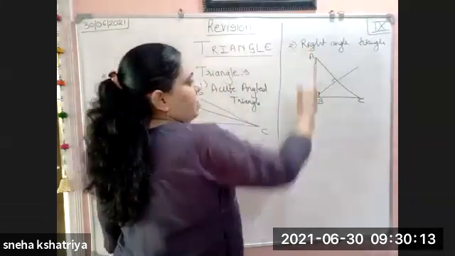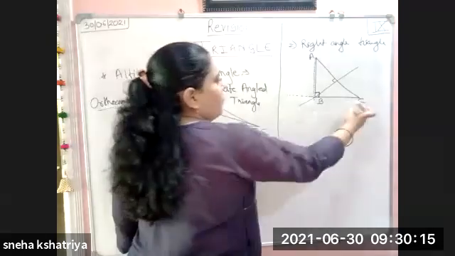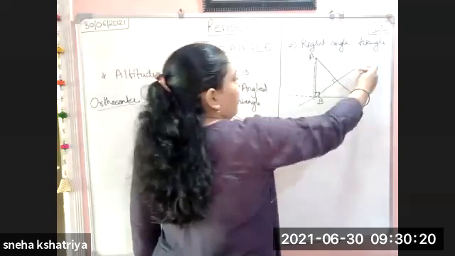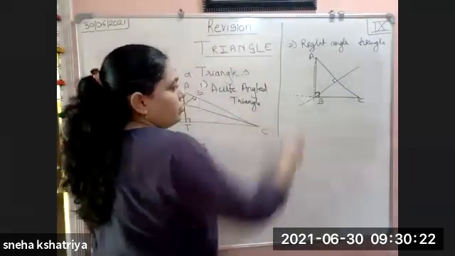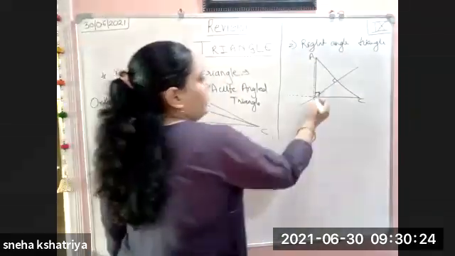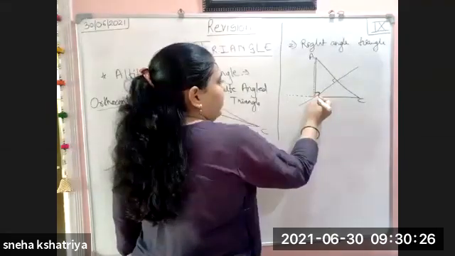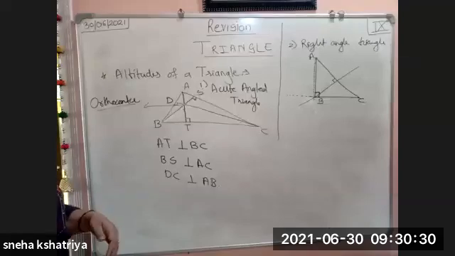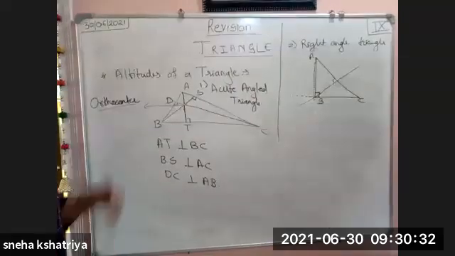From A, we draw a perpendicular over BC. From C, we draw a perpendicular over AB. And from B, I have drawn a perpendicular over AC. Then all three perpendiculars cross from the point B. All three are going from B only.